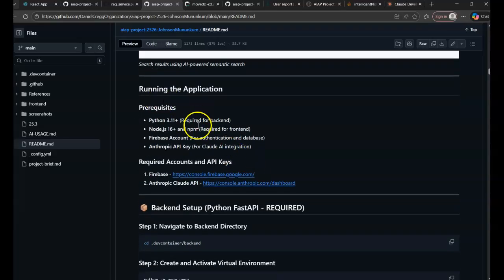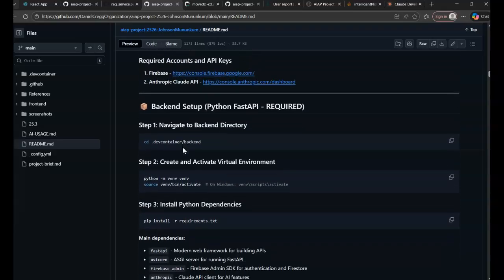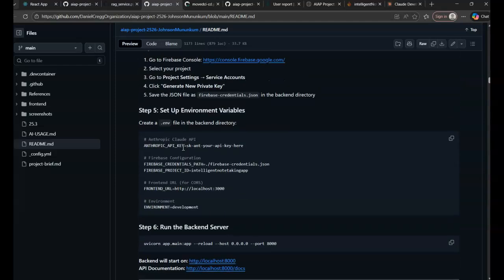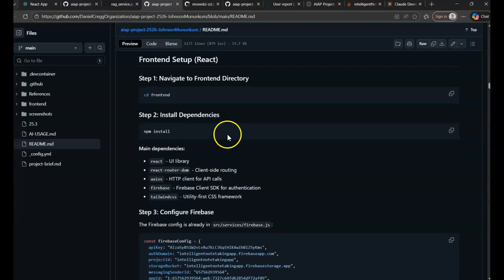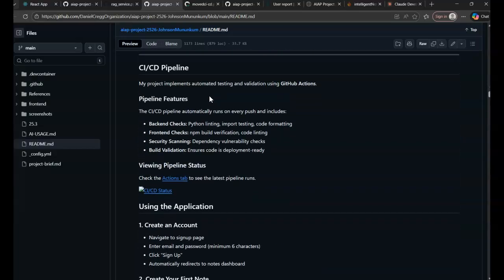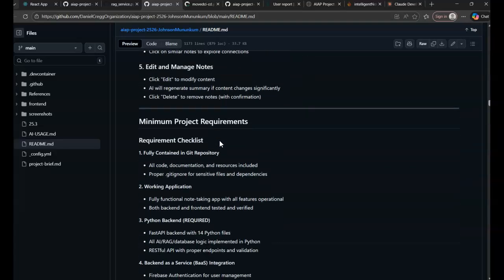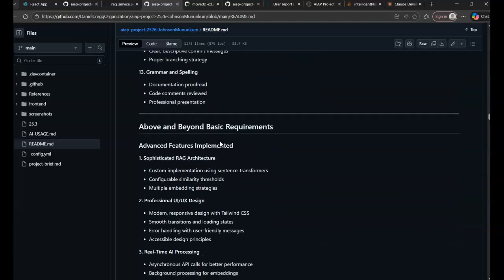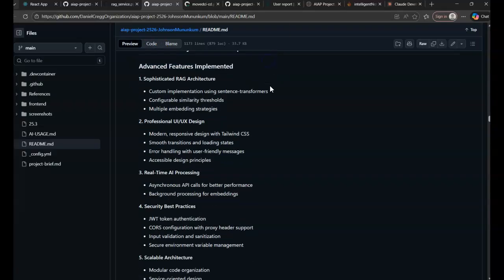And then it tells you how to run the app, what Python version I used, backend setup, how to run the backend server, frontend setup, the CI/CD pipeline, and the stuff I've done above and beyond the basic requirements.